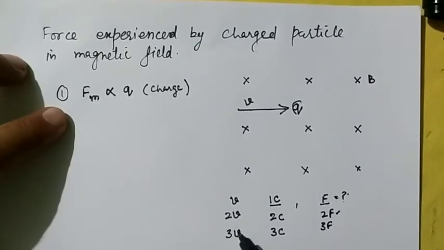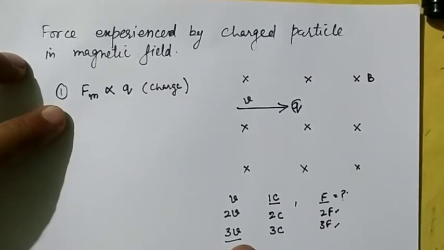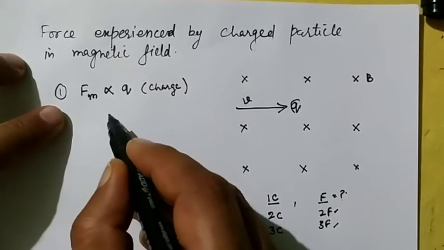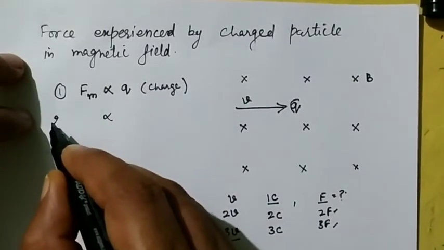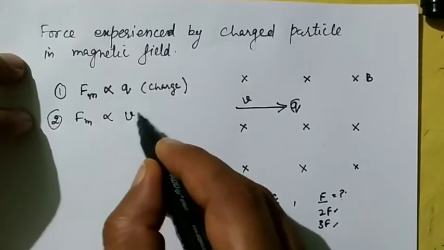मैंने वेलोसिटी को थ्राइस कर दिया, 3 गुना कर दिया, मेरी फोर्स भी 3 गुना हो गई. तो जैसे जैसे मैं वेलोसिटी को बढ़ा रहा हूं मेरी फोर्स भी बढ़ रही है. So that is, force experienced by the charged particle depends upon the velocity and it is directly proportional to it. So we can say that we got a second outcome, that is magnetic force depends upon the velocity of a